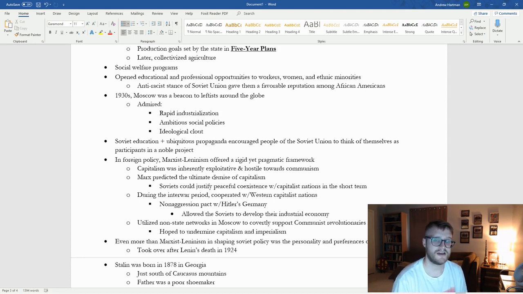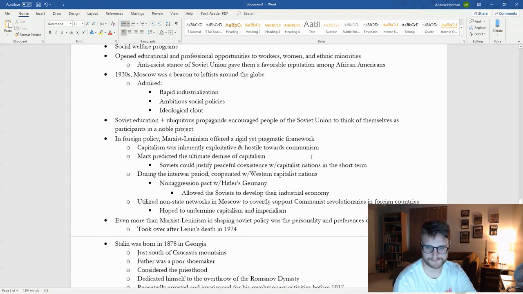Now, they did this because this allowed them to peacefully develop their industry during the 1930s, right? Germany did this, of course, to kind of prevent a two-front war, right? They wanted to take out the Western Front in France first, but then they would eventually, of course, invade the Soviet Union. They also would utilize non-state networks, so spies essentially, to covertly support communist revolutionaries in foreign countries, including the United States, with their hope to undermine capitalism and imperialism.